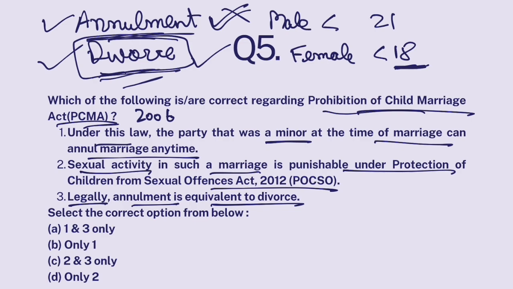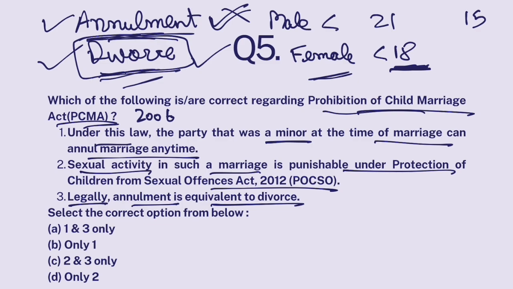Now the thing is, under PCMA, a female can say after a few years that when she got married, she was a minor, therefore she wants to annul her marriage. But she can only do that up till 2 years after she attains the age of 18. So let's suppose a female got married when she was 15. She stays in that marriage till 18 years of age.